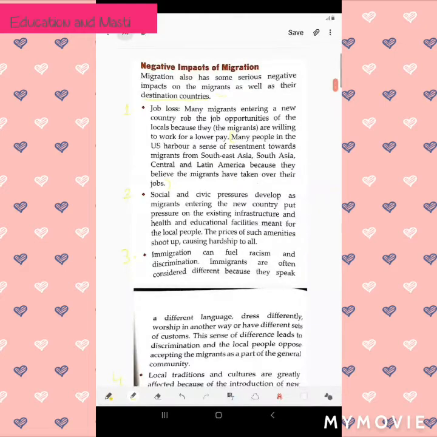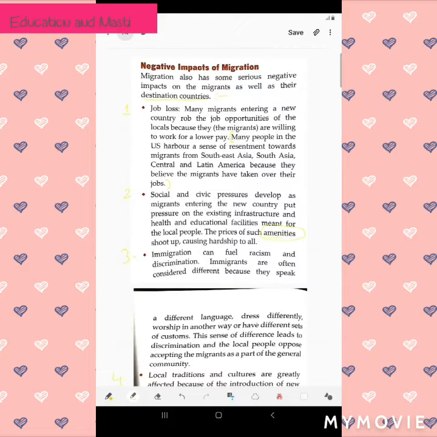Now if more people come, the grocery items and all will be finished fast, and the prices of some items will increase. This will also cause hardship to the local people who are living there.